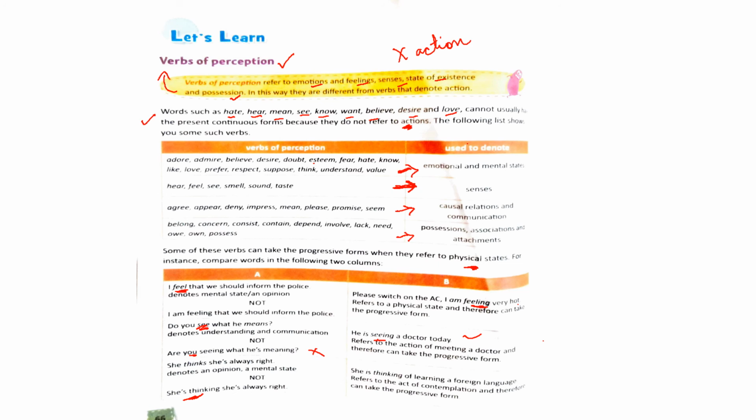But the same verb can be used in present continuous in this way. See the example: she is thinking of learning a foreign language. It refers to the act of contemplation, the act of thinking, and hence it can take the progressive form in this particular case.